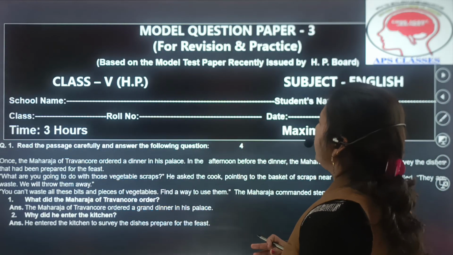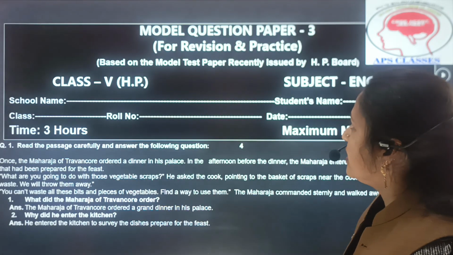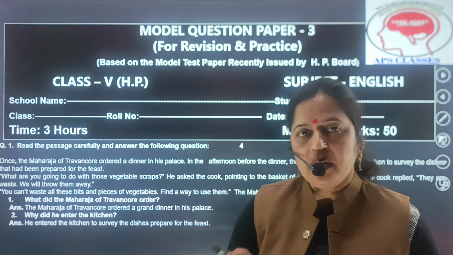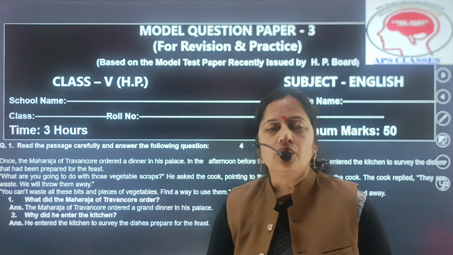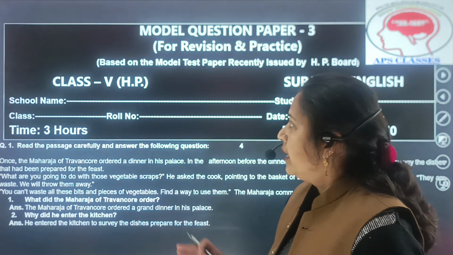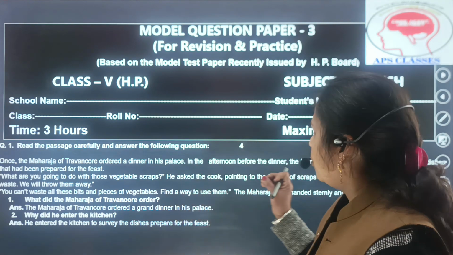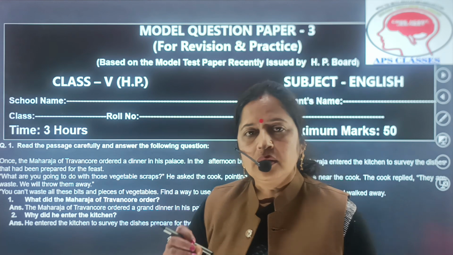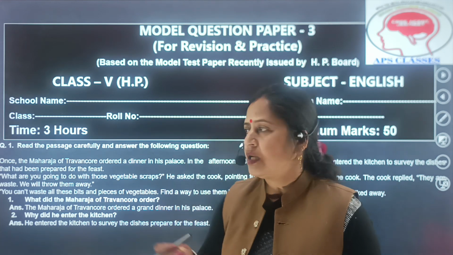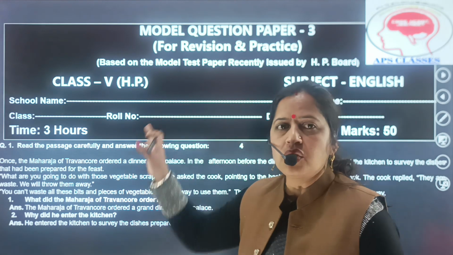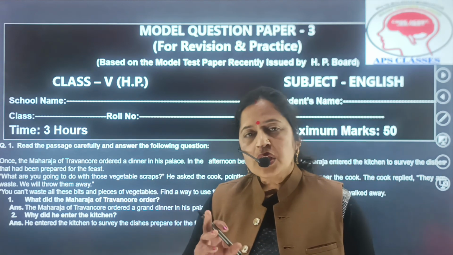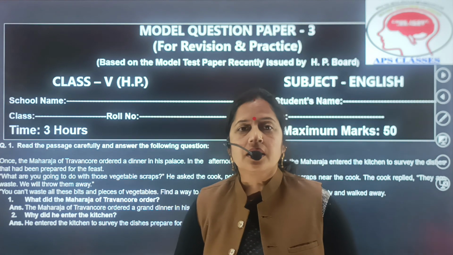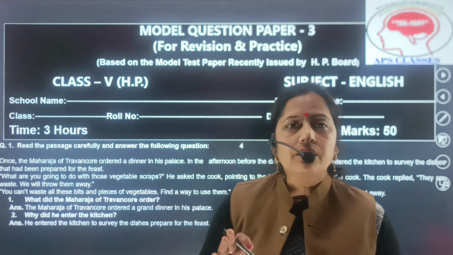It is the model question paper and it is specially for revision and practice, based on the model test paper for the session 2023-24. The format, as you know, is school name, student name, class, roll number, whatever criteria is related with the student, all of that is to be mentioned on the front of the sheet. After that, the time allotted is 3 hours, and the maximum marks of the English subject is 50 marks.